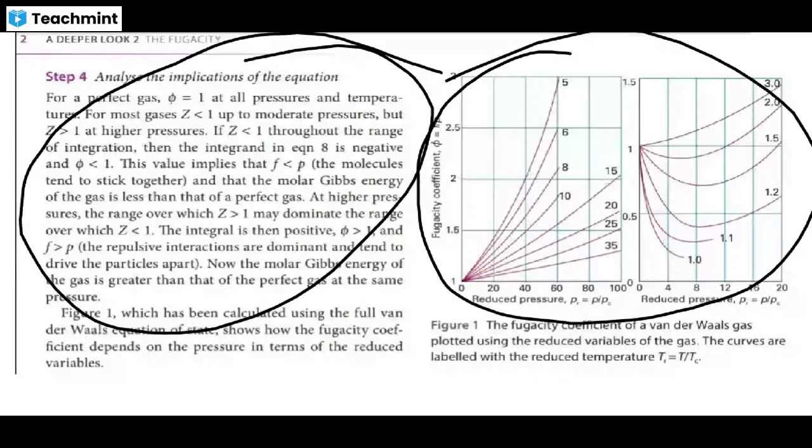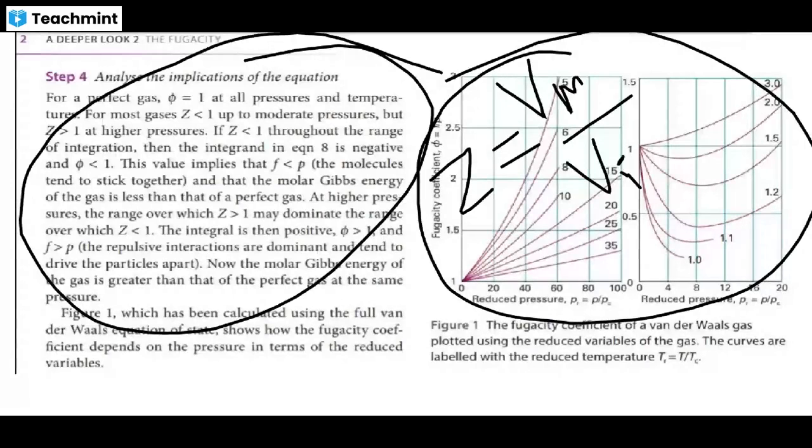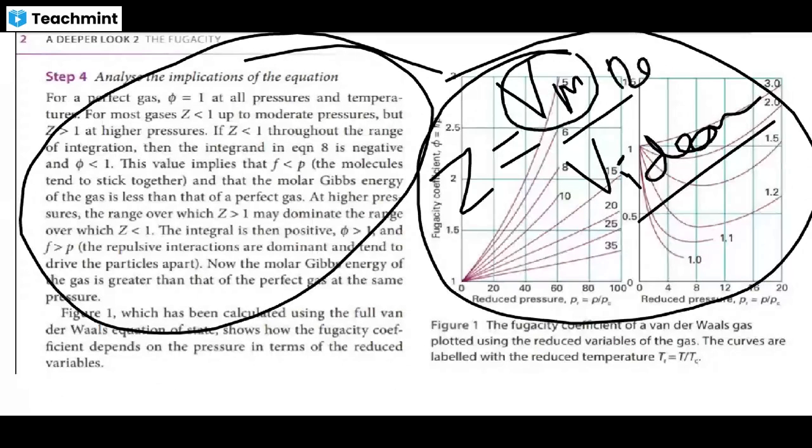It is a simple concept only. Z is nothing but the real molar volume divided by the ideal molar volume.